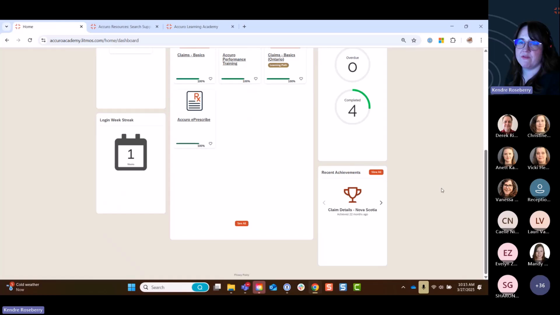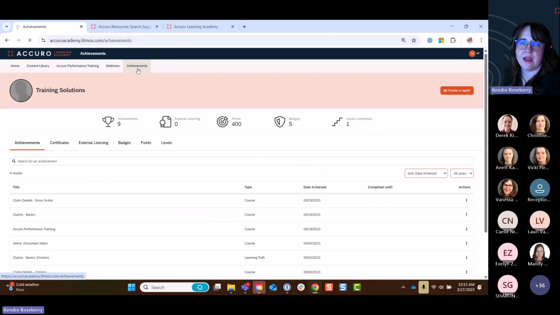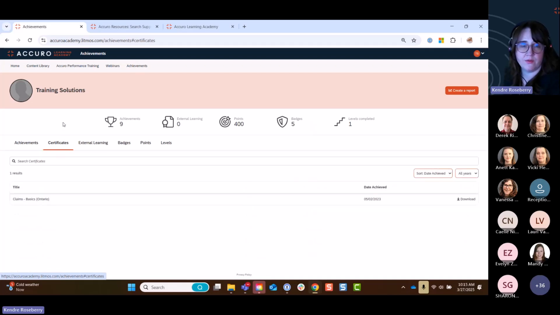Down at the bottom, we have a widget for recent achievements. This is just a quick glance at any badges that you may have earned while completing some APT content. You can see the main achievement section in the navigation bar here at the top left. If you click on that, you'll see any and all badges that you've earned. And if you have completed content that offers certification, you'll find that here and you can download it.